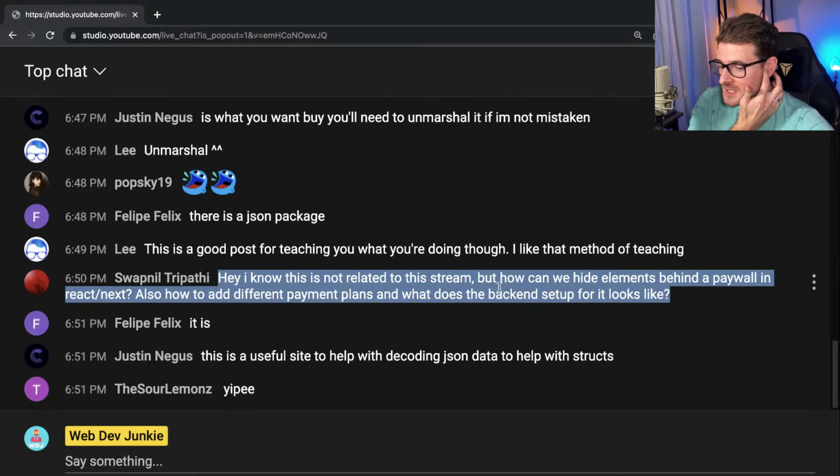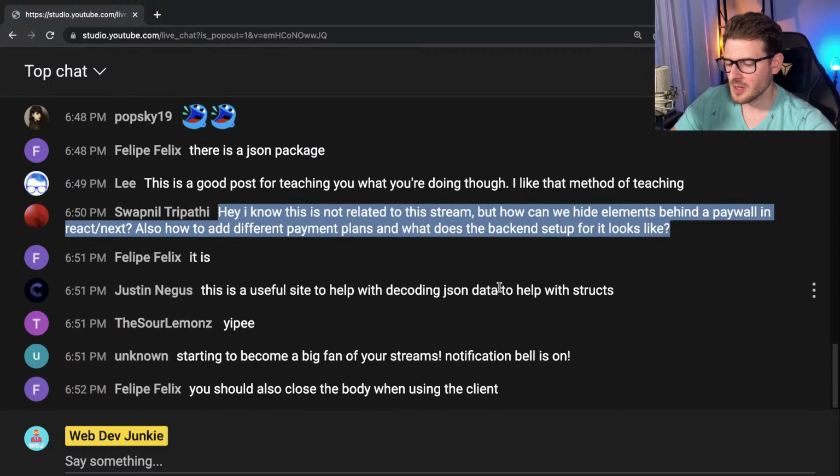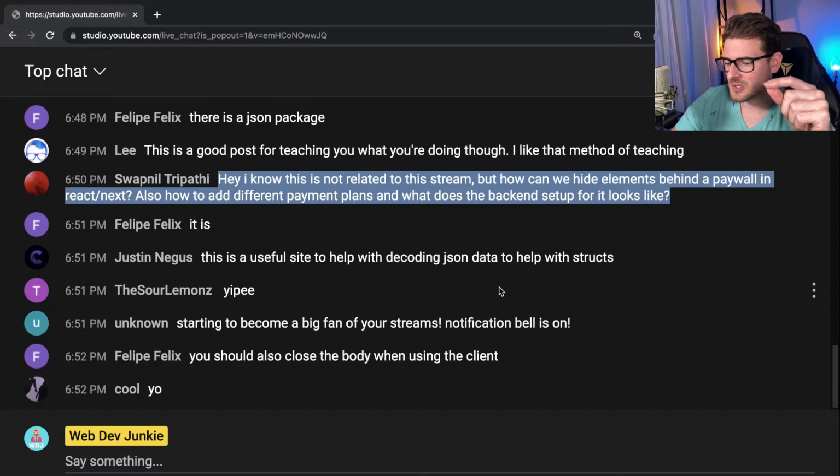How can we hide elements behind a paywall in React and Next? Also, how to add different paywall plans, payment plans, and what does the backend setup look like? First of all, you probably have to have some type of an account system, so the user has to be able to register. And then once they register, you need some type of Stripe setup where once they pay, you go into their user data in the database and you flip a field on so that your system knows that user has access to certain features, right?